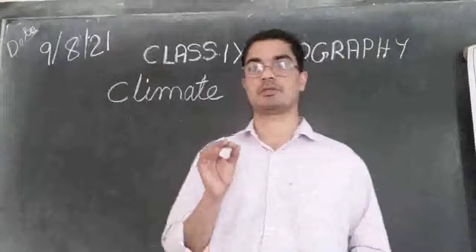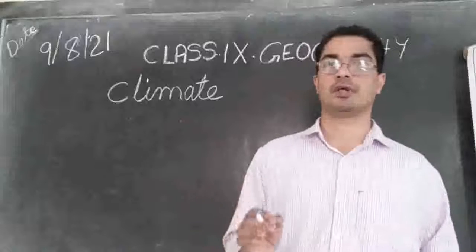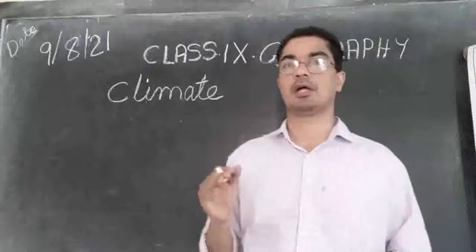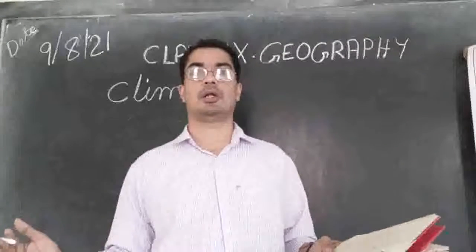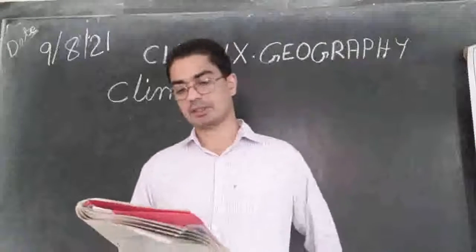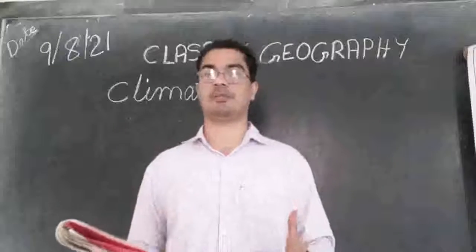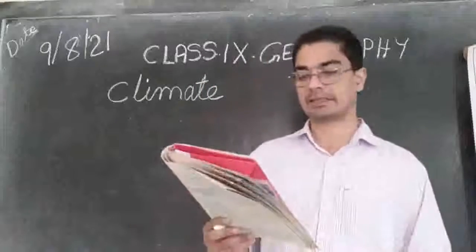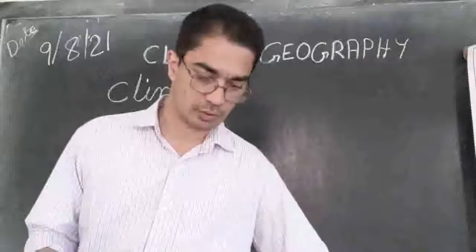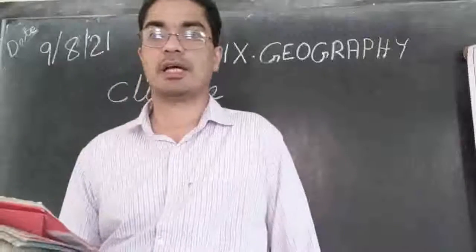Weather is referred to in a short period, for a small area at a point of time. But climate is referred to for a large area over a long period of time. The elements of weather and climate are the same. So what are the elements to calculate this weather and climate?